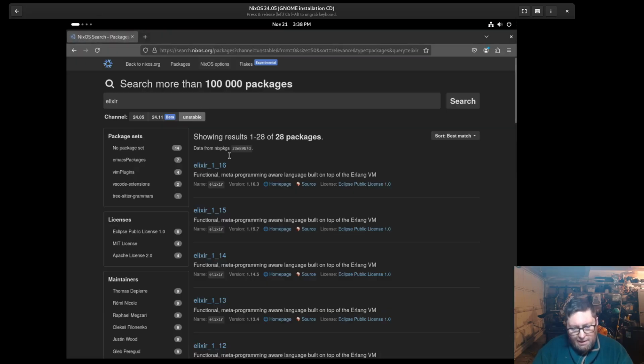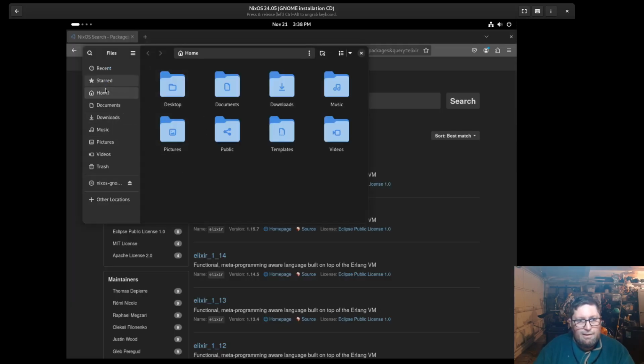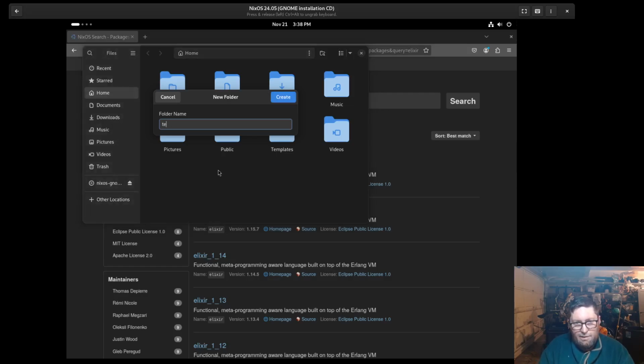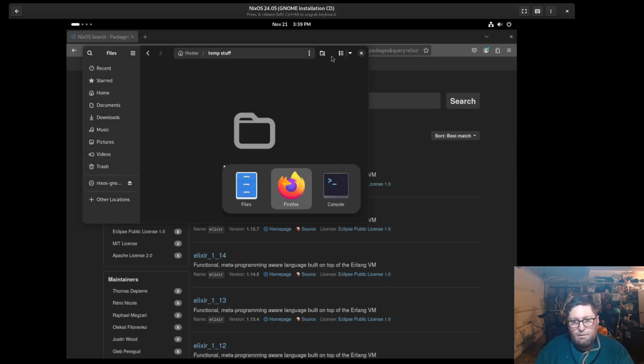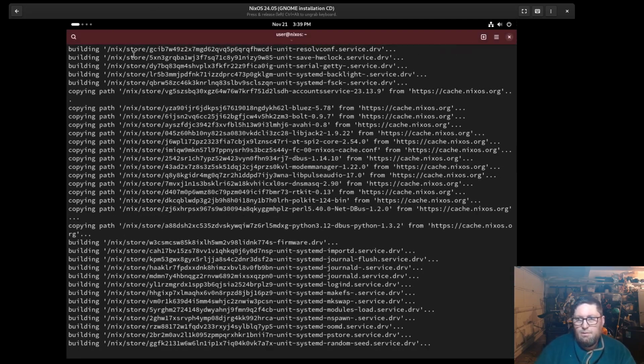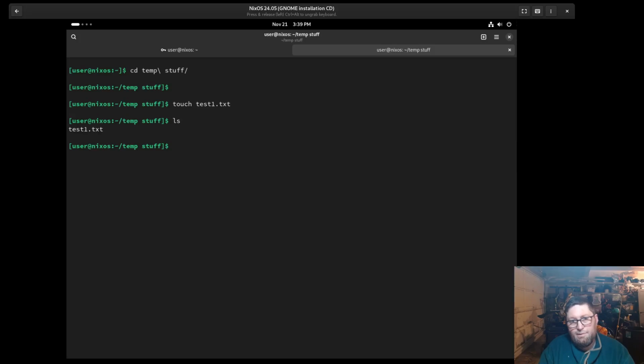So let's type in files here. And let's say in my home directory, I'm just going to make a new folder called temp stuff. Like I said, that's going to pull down a lot of stuff. Temp stuff, and then test one. I'm going to show you why I'm doing this here. Okay, so now I have test one in my temp stuff.